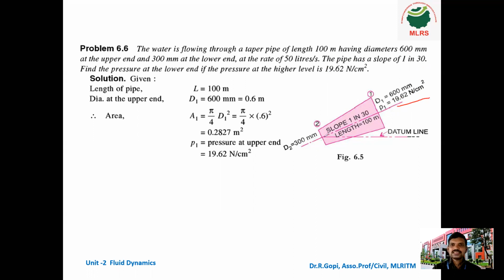Now I assumed that the starting point, the center of the pipe at the lower end, is taken as the datum line. So what happens here? Z1 is equal to 0 meter. Okay, so now what about Z2?